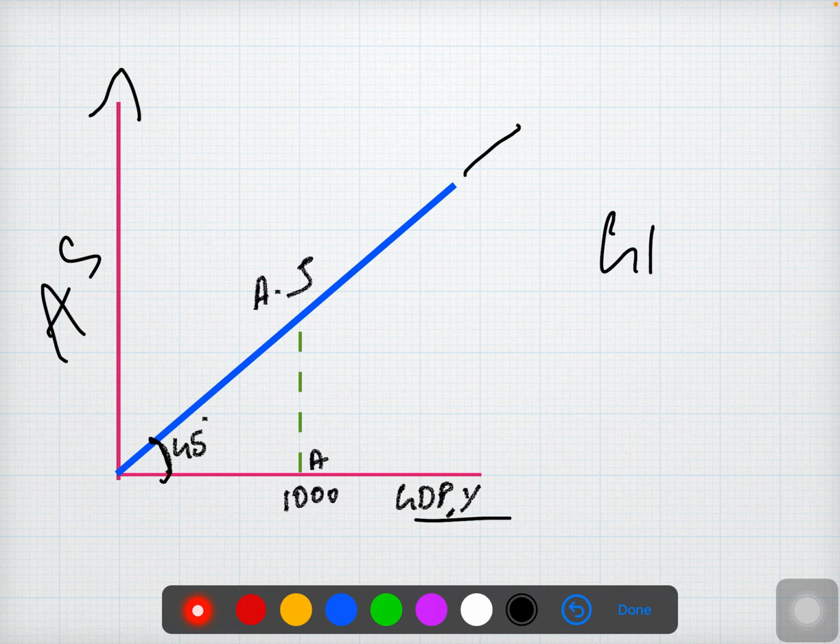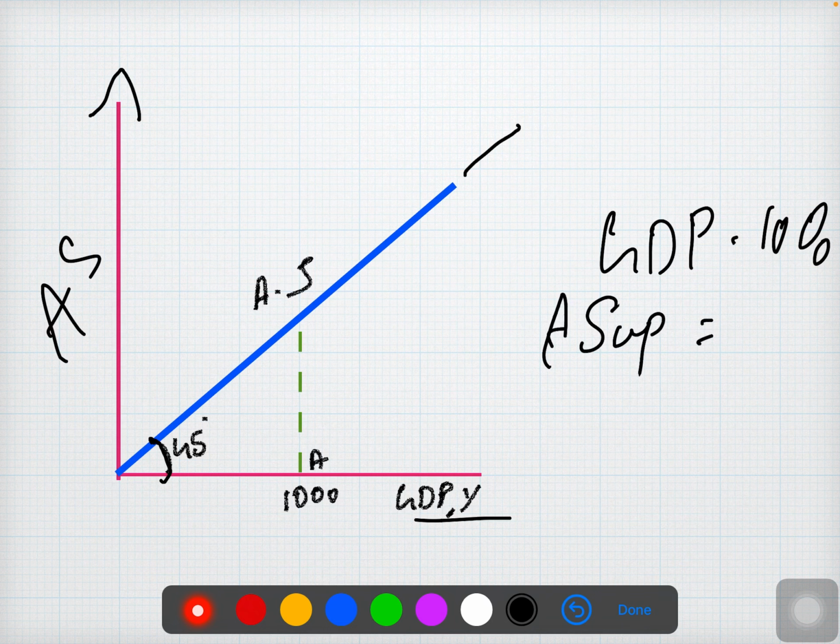If GDP is 1000 rupees, then what will the aggregate supply be? It will be 1000 rupees. This dotted line from point A to point B shows that if GDP is 1000 rupees, supply will be equal to this. At point B, which I am pointing to, aggregate supply also stands for 1000.